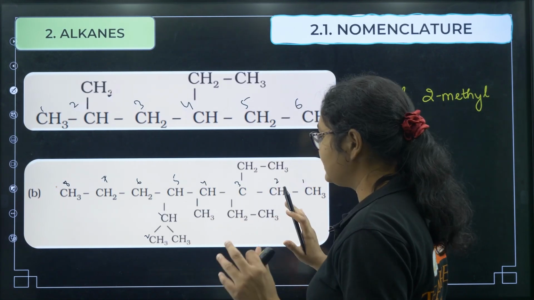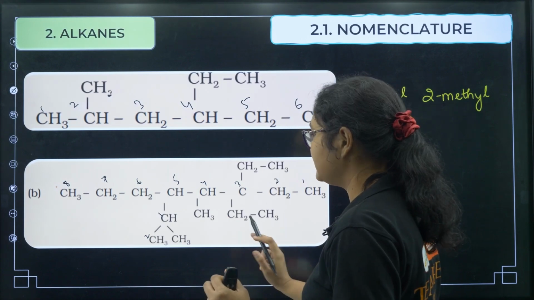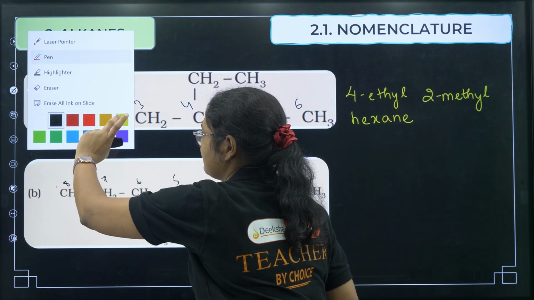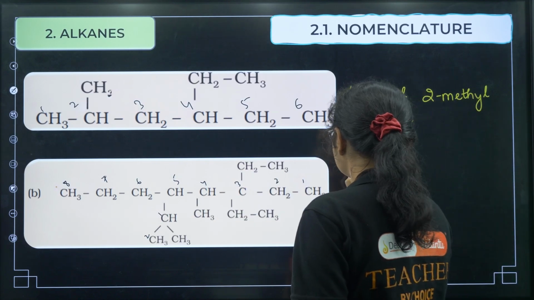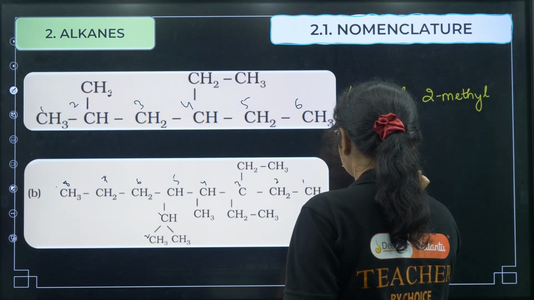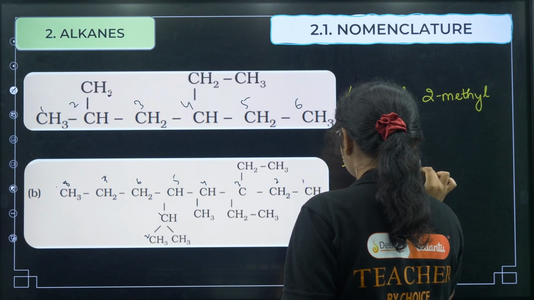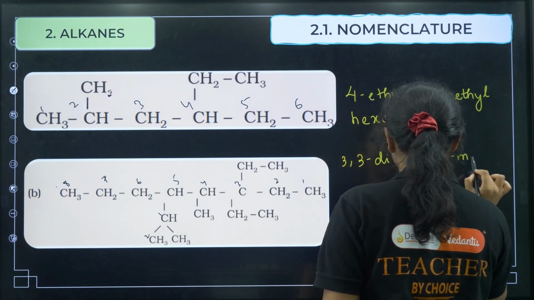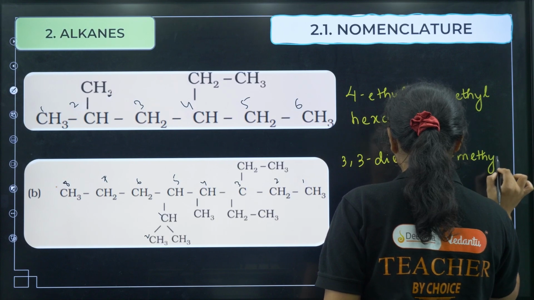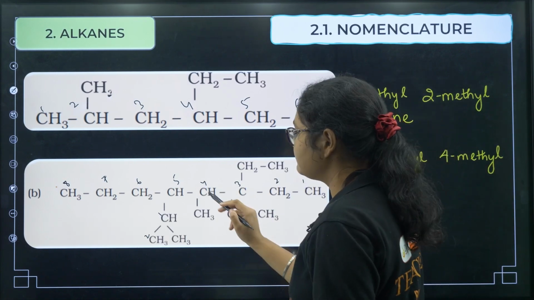So if we go in alphabetical order, then first ethyl should be named. So what will be the name of this compound? On the third position we have 2 ethyl groups, right? So I'll give 3,3 diethyl, okay. Then I have the fourth position is methyl, okay, 3,3 diethyl, 4 methyl.